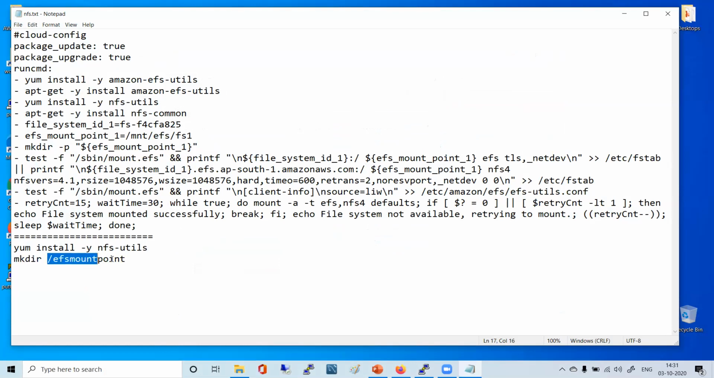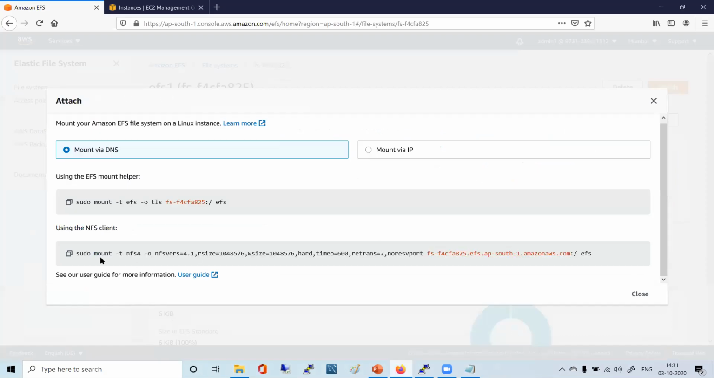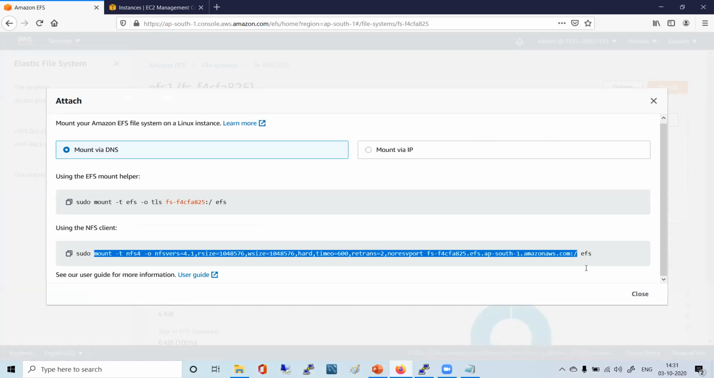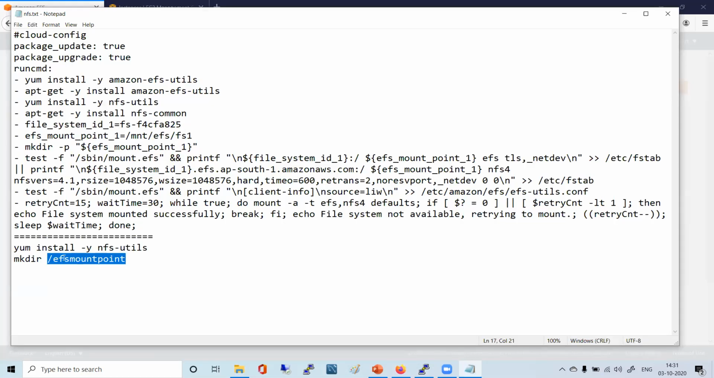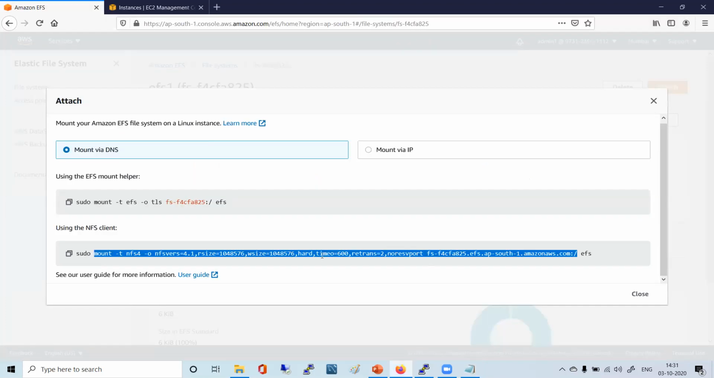You can just make mkdir, and then whatever it is showing here, the same command you have to run up to this point, and in place of this EFS, whatever they have mentioned, you mention the mount point. You are creating that local directory on which you want to mount. Simply put this much and then mention that directory. It will get mounted on that directory.